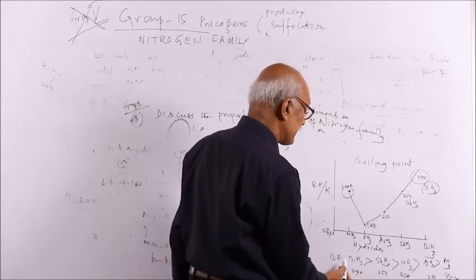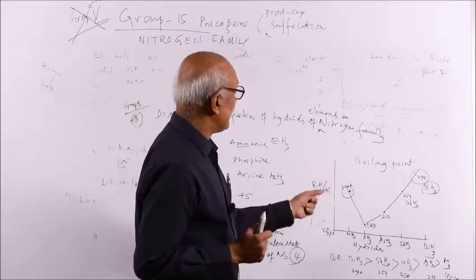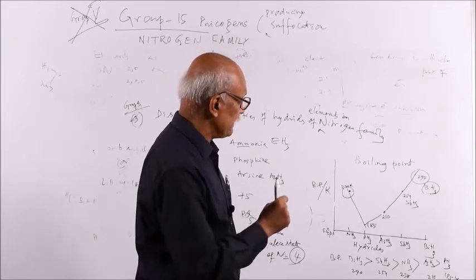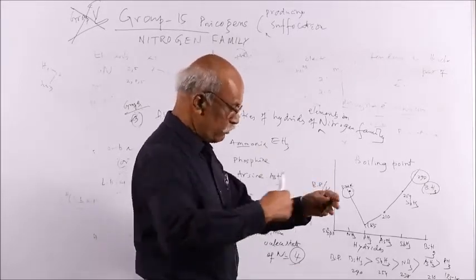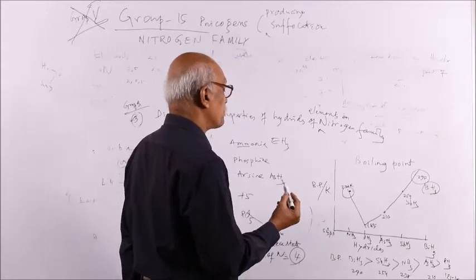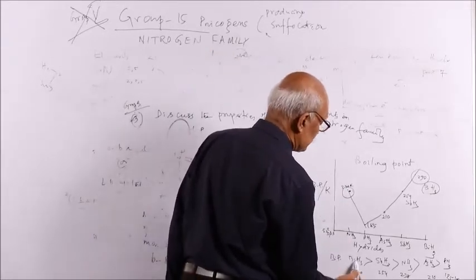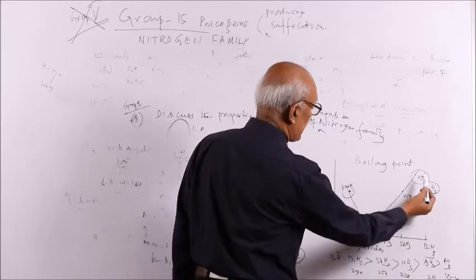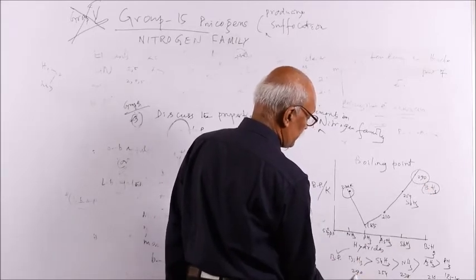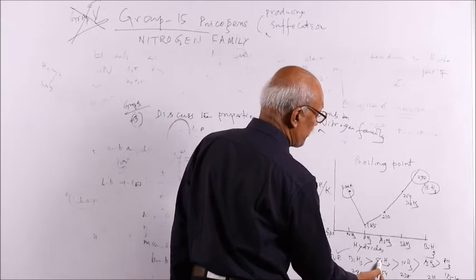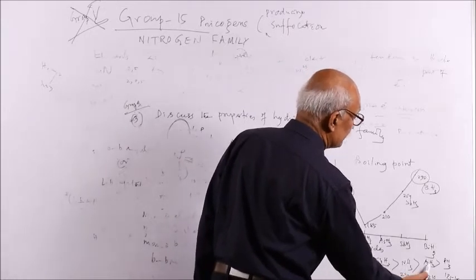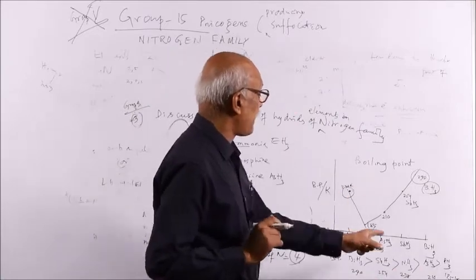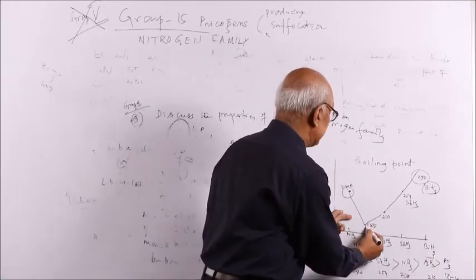In the competitive examination, if you are asked the arrangement of boiling point of hydrides of nitrogen family, 4 choices will be given and you have to choose the correct answer. The correct order will be like this: bismuthine has higher boiling point, then stibine, then ammonia, then arsine, then phosphine. And in case of phosphine, the bond angle is least, remember.